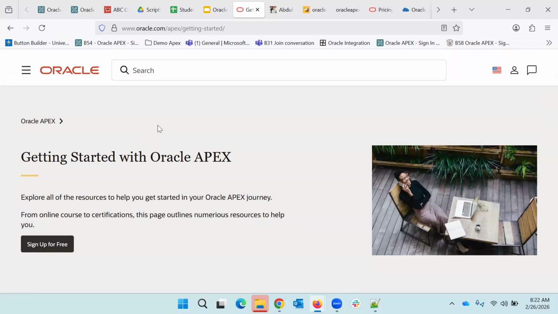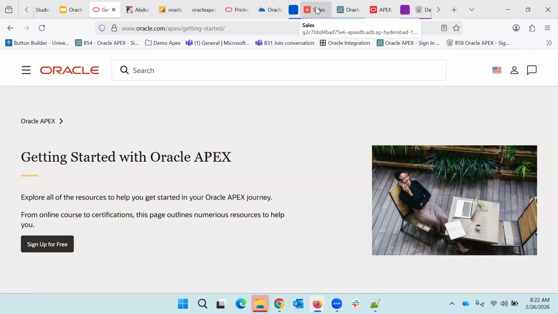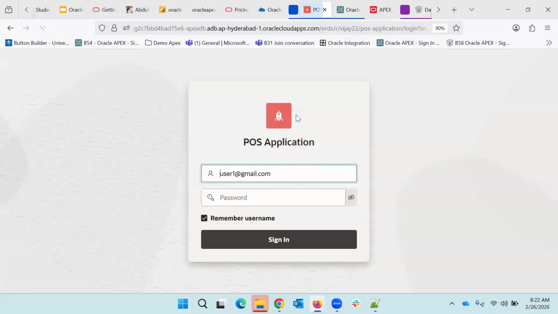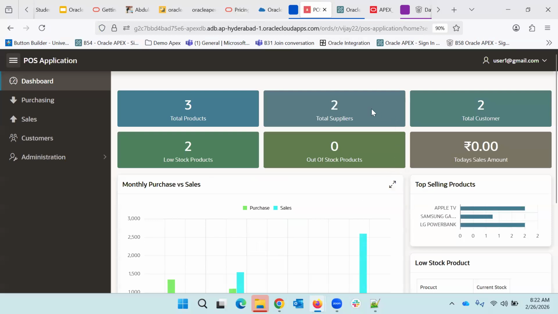Now the project which we'll be covering, I will just show you that project at a high level. We'll be covering it in detail also. We will be using custom authentication for our application. I have created my own authentication mechanism and we'll be using that. And this is the POS application project we'll be doing. All the concepts we will be learning by doing hands-on here.